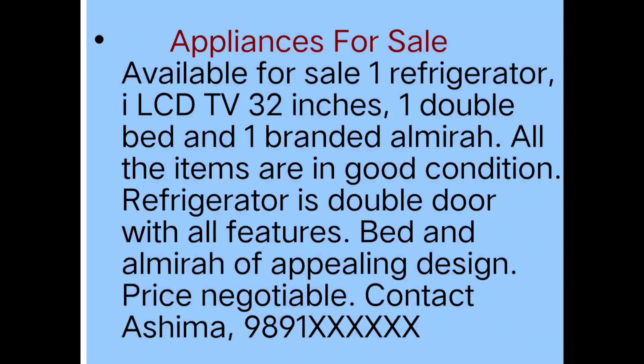Next is appliances for sale, because we are doing all together, right? Appliances for sale. Available for sale: 1 refrigerator, 1 LCD TV 32 inches, 1 double bed and a branded almirah, right? Available means you want to sell this, so that's why it is written appliances for sale.